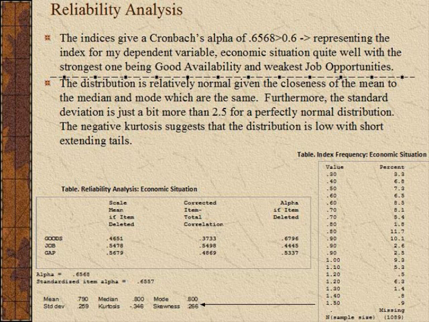The alpha for my reliability analysis is greater than 0.6, and therefore this suggests that my indicators can be combined as an index to measure my dependent variable successfully. My index frequency table for economic situation suggests that this forms a generally normal distribution where the mean, median, and mode are in the center and very, very similar.